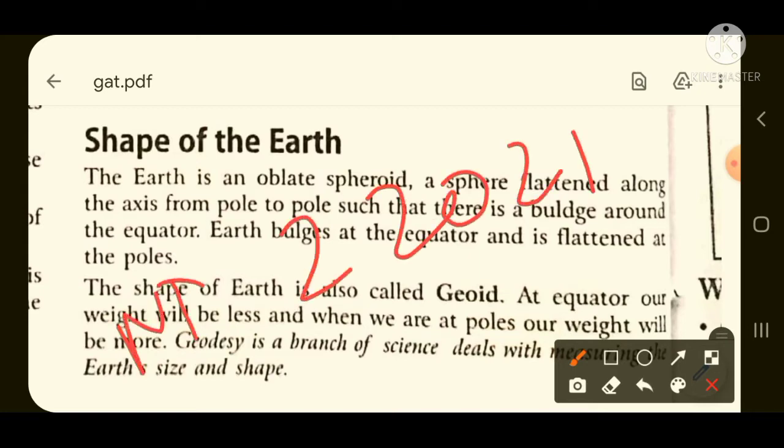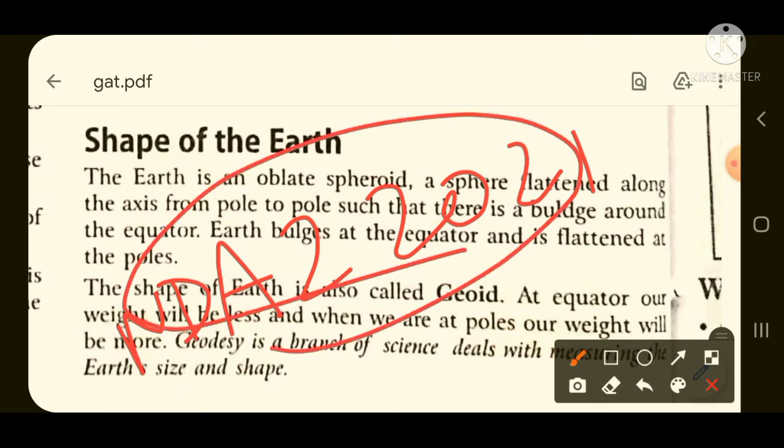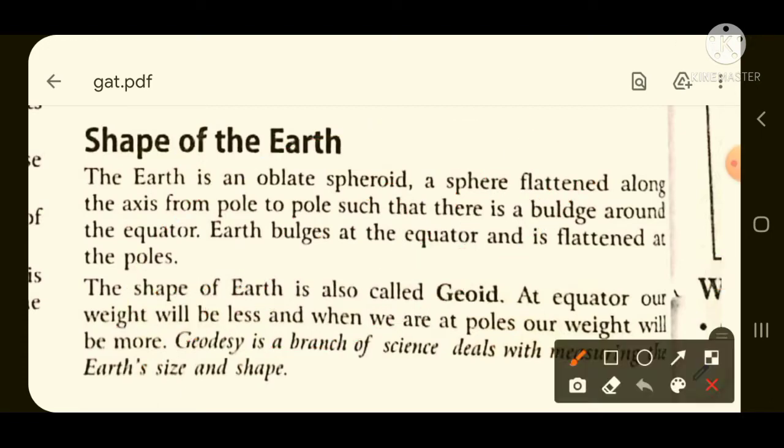So stay tuned in this video till the end, so that you will learn more and more about the shape of the earth. In this we will study about the effect of the shape of the earth. Here I'll tell you only the important points. In this book there are a lot of things, but you need to remember only the important points which I'll tell you.